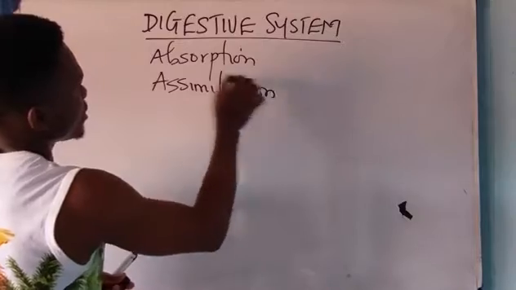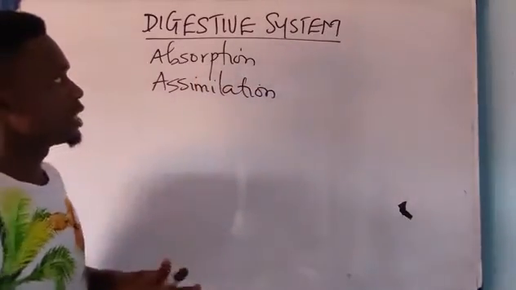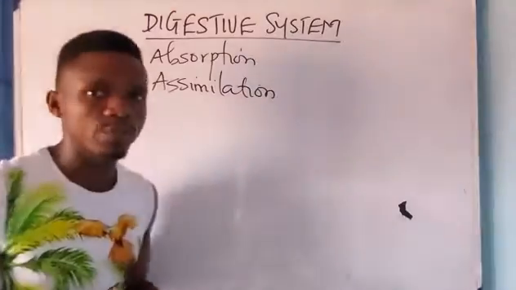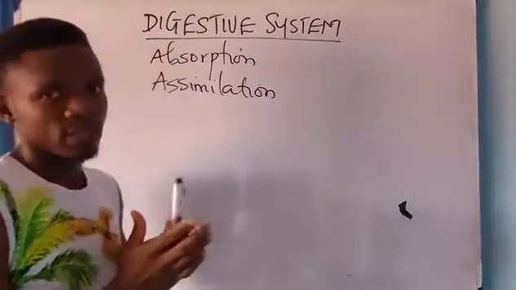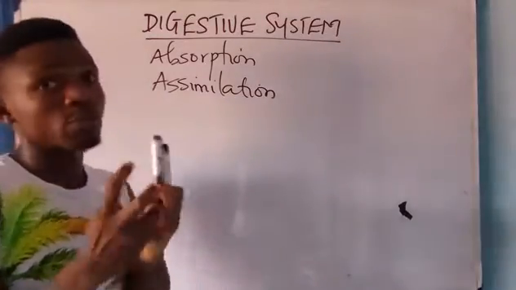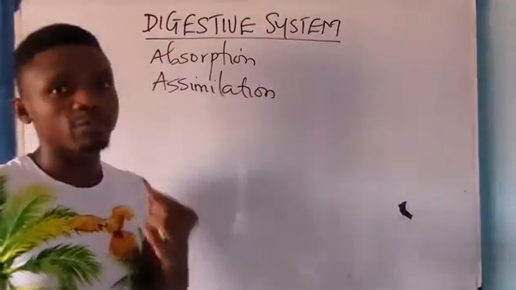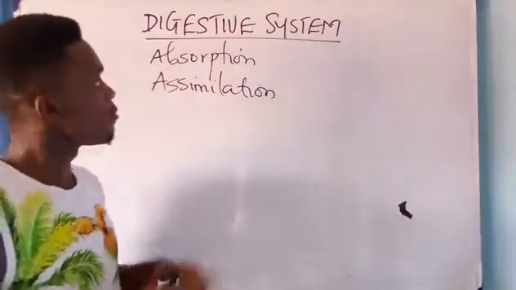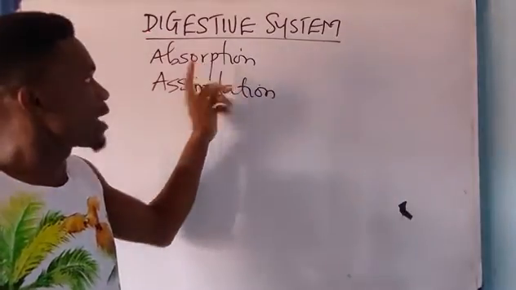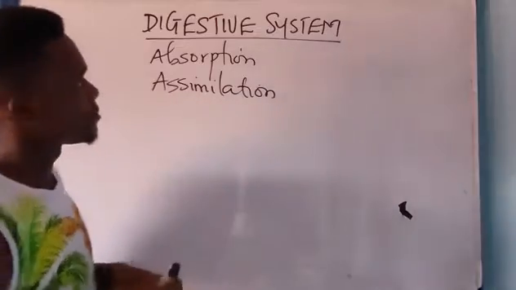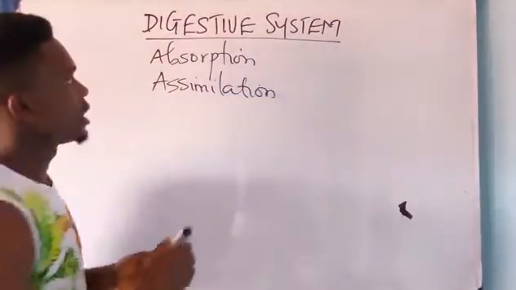Now, JAMB, it is very important you know the difference between absorption and assimilation. Now, I said that digestion means the process whereby larger food molecules are broken down into simpler forms or particles under the influence of enzymes and hormones, which can be absorbed into the bloodstream and therefore assimilated. Now, absorption and assimilation, they are two different words.